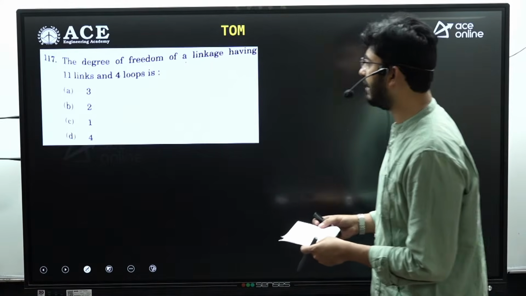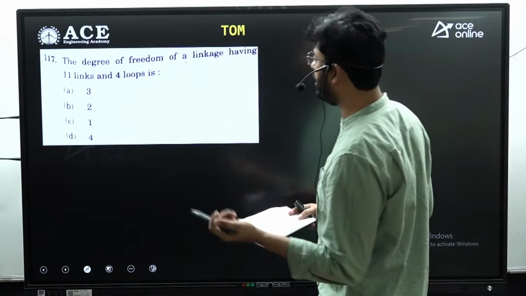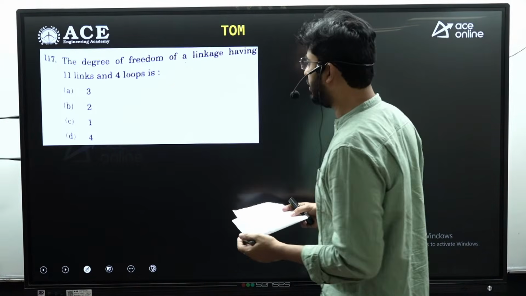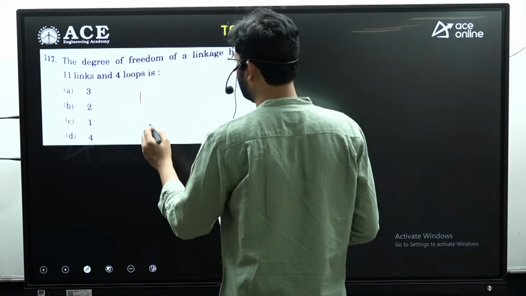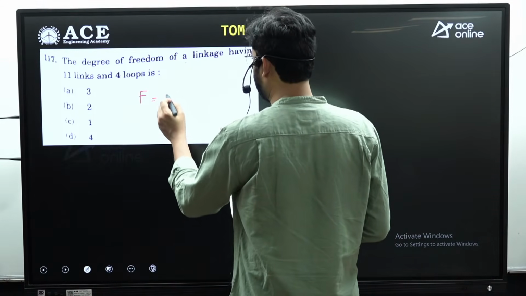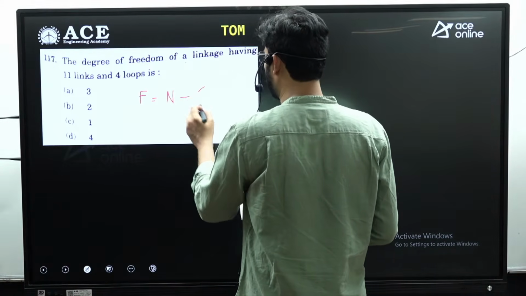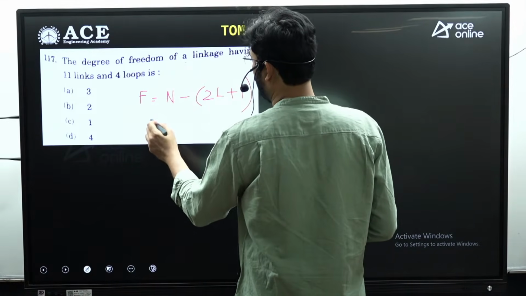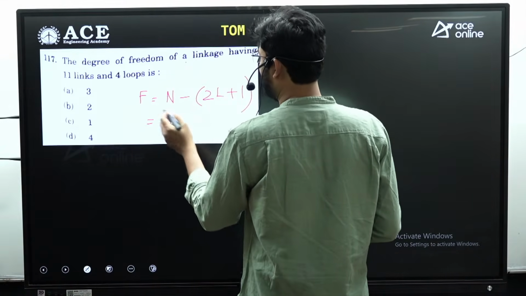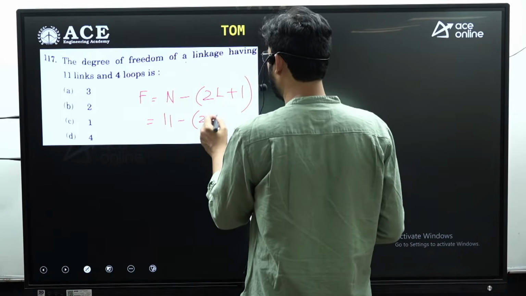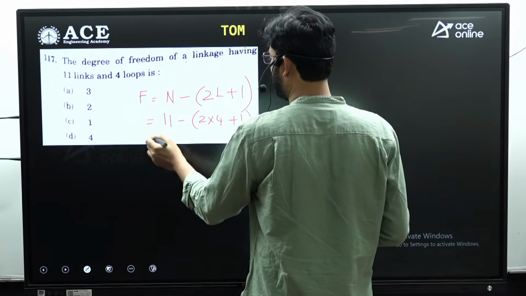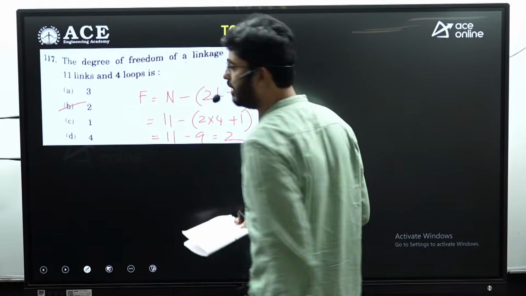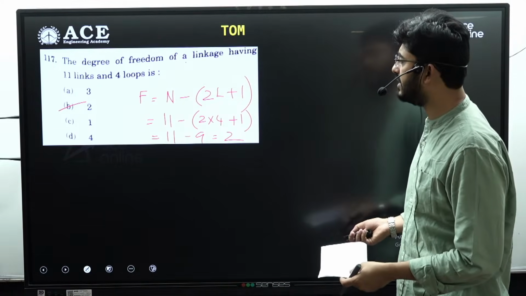Next is question number 117, that is degree of freedom of a linkage having 11 links and 4 loops. So degree of freedom for this is given by F is equal to n minus of 2l plus 4 it would be, or 2l plus 1, sorry. 2l plus 1. So n is equal to 11 and this is 2 into 4 plus 1. So this will be 11 minus 9, which is equal to 2. Degree of freedom will be equal to 2. That is option B is the answer.